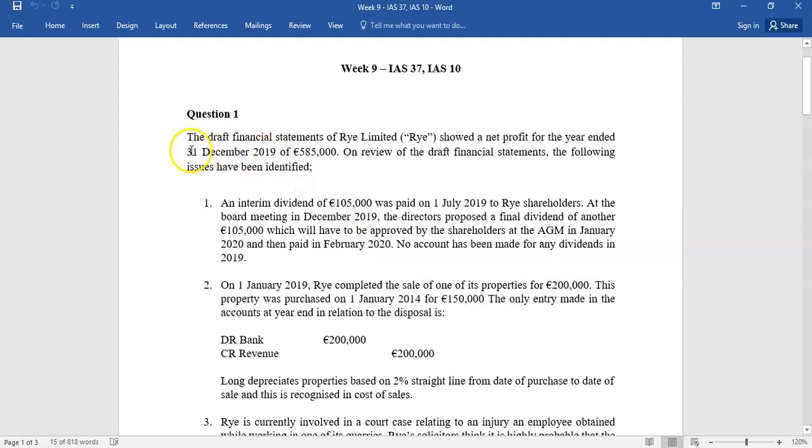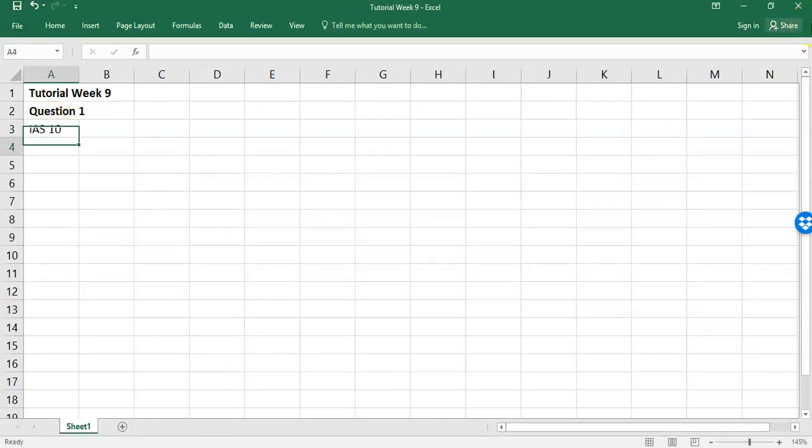You're told the draft profit for the year was 585,000. So we know that's draft, and we said any of those 4 issues could update that profit figure, which is your Part B requirement. You're told an interim dividend was paid halfway during the year. And at the board meeting in December, they proposed a dividend of another 105, but it won't be approved till after the year end. And always watch for the question, has there been account of anything made in the financial statements to date? And you're told in this case, no. So first thing is to figure out what standard is relevant here. This is IAS 10. So IAS 10 is the relevant standard here.